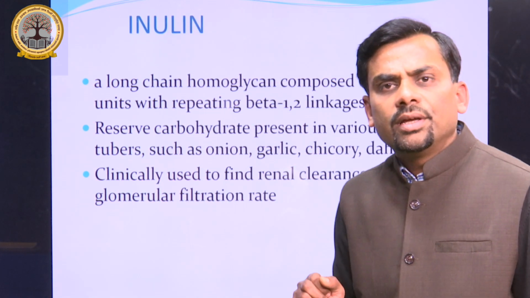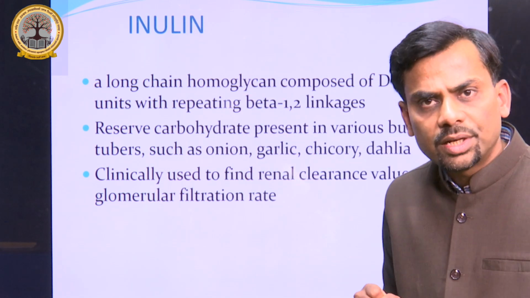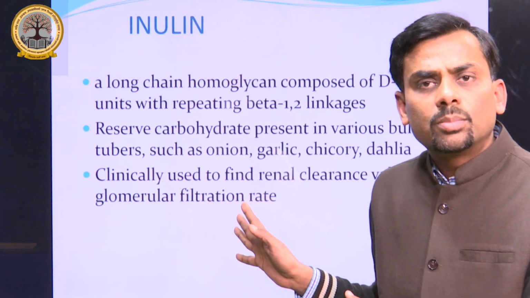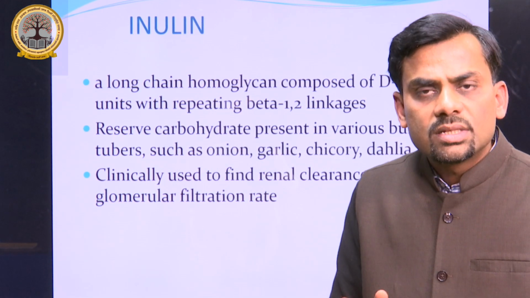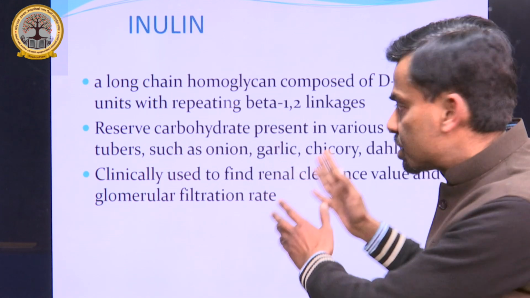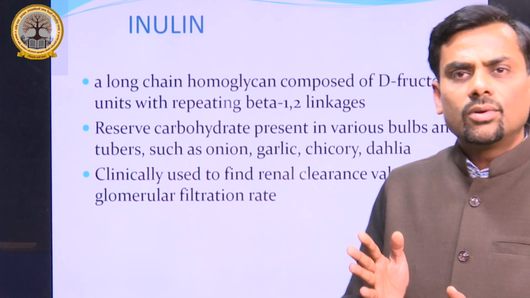Another polysaccharide example is inulin. It is very important. Earlier we showed that polysaccharides are composed of glucose units, whether starch, glycogen or cellulose. Here the case is different. Inulin is not composed of glucose units.